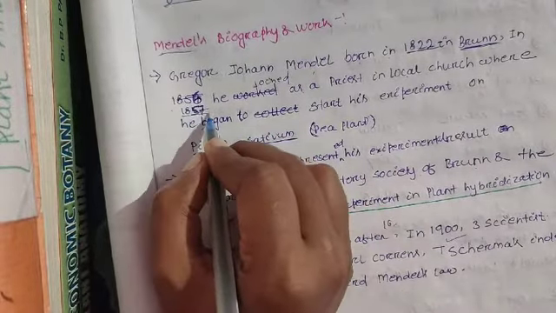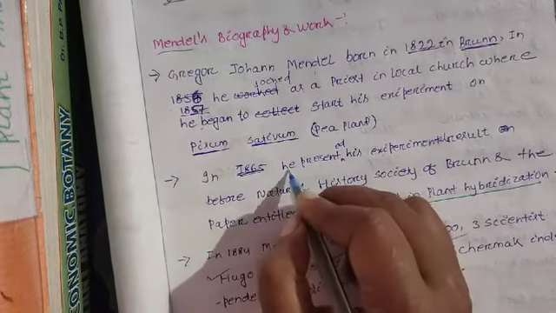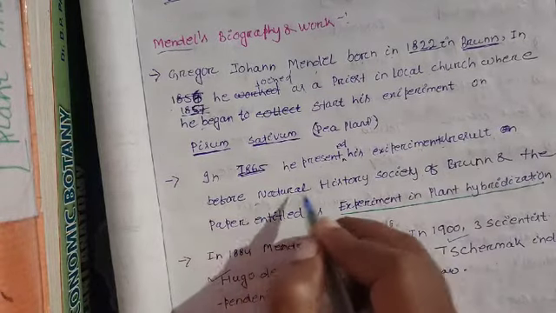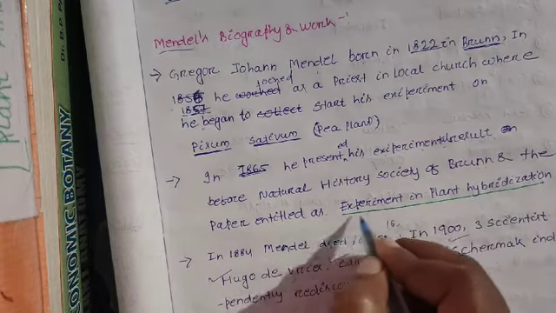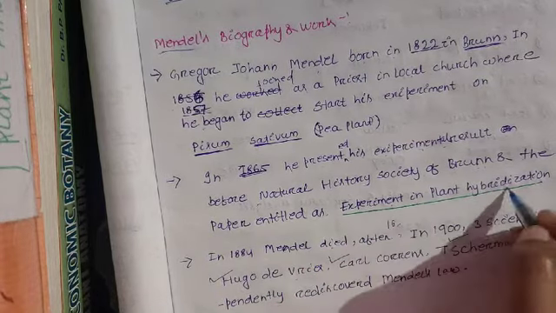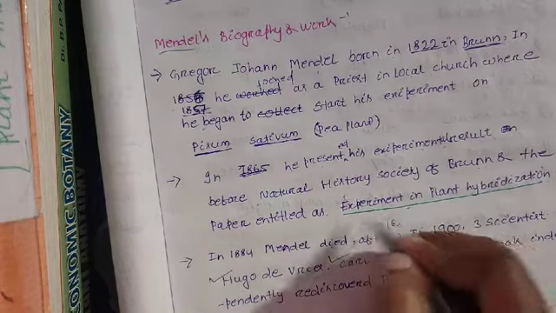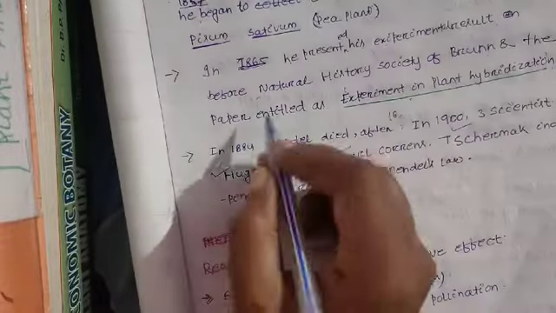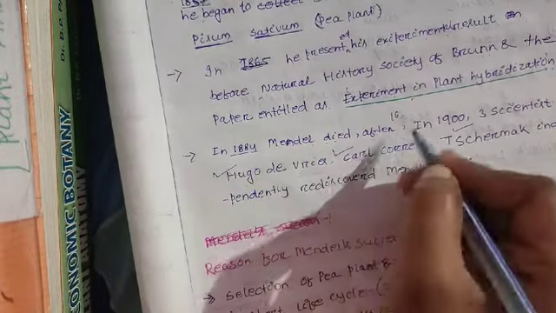After working from 1857, in 1865 he presented his experimental results before the Natural History Society of Bonn, in a paper entitled Experiments on Plant Hybridization. In this paper, he represented all his experimental results. Later, in 1884, Mendel died.